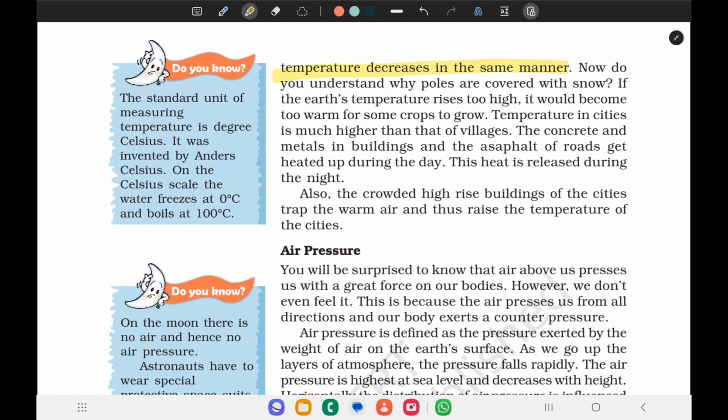Temperature in the cities is much higher than that of villages. The concrete and the metal in buildings and the asphalt of roads get heated up during the day, and this heat is released during the night. Also, the crowded high-rise buildings of the cities trap the warm air and thus raise the temperature of the cities.